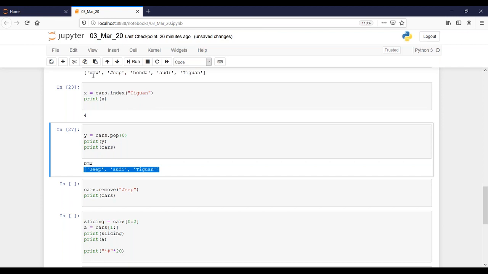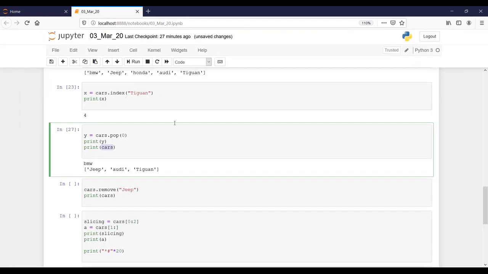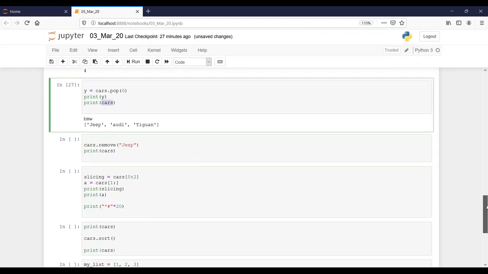Now I popped out BMW. BMW is out of the list. Now in this particular variable Y, I am storing this BMW. So if someone tells you to pop out a particular element from a list and store it into a different variable, you can do the operation like this, right? But the list doesn't contain this element anymore. You are getting my point, right, both of you?